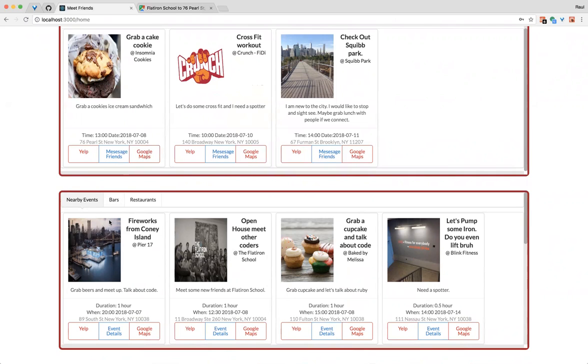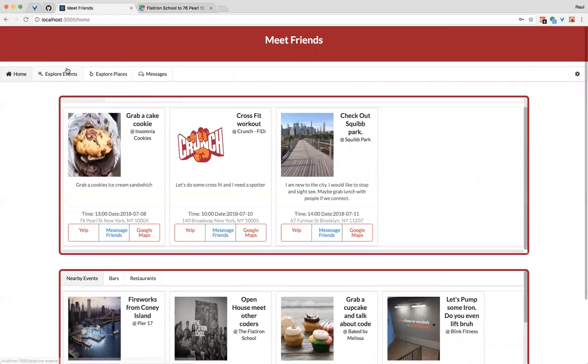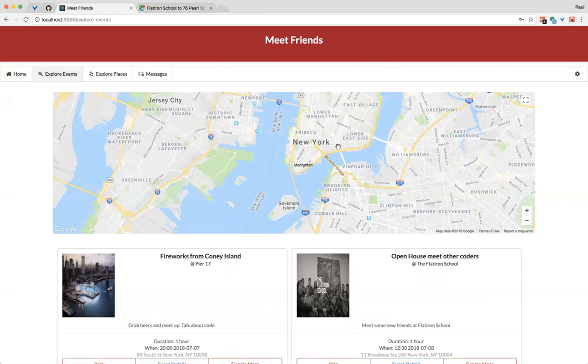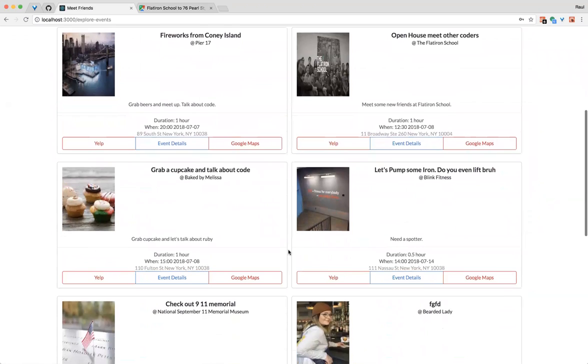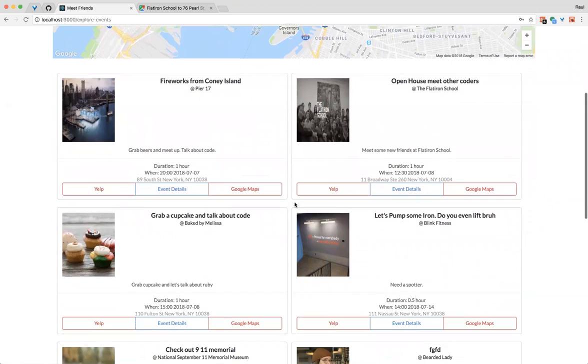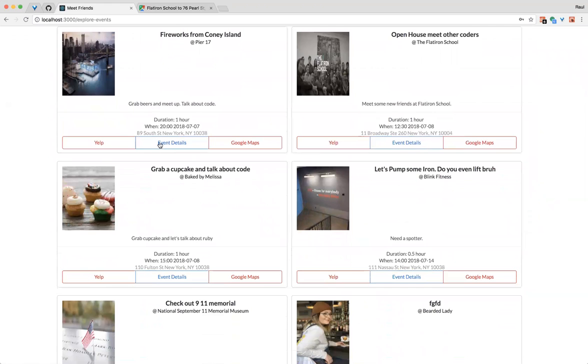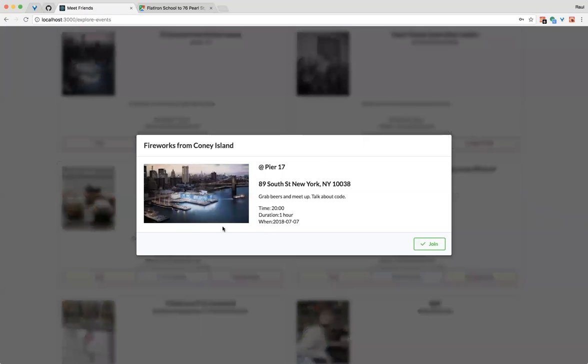Eventually, they'll be able to add keywords where they can select by bar, maybe a restaurant, favorite restaurant, or favorite type of food, such as pizza or ramen. From there, we can do explore places. You will see pinpoints of the locations nearby and see what's going on. You can, same thing, review the current events. From here, you can also do event details. The event details will tell you what's going on, provide some details of what to do, how many people are joining the event, and see if you can join it as well.